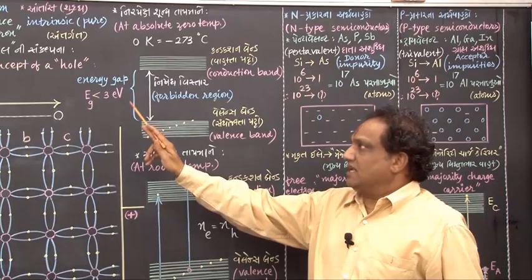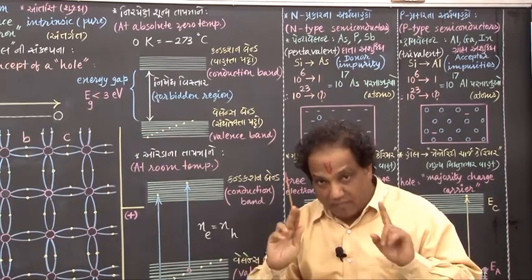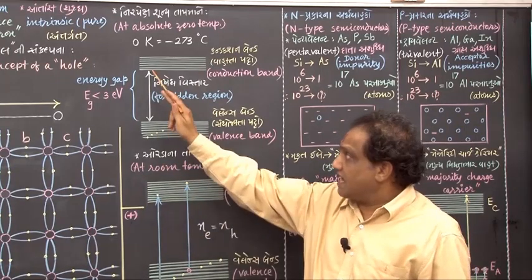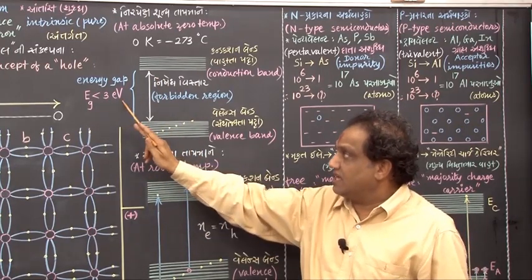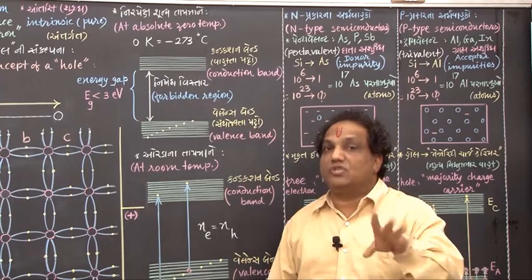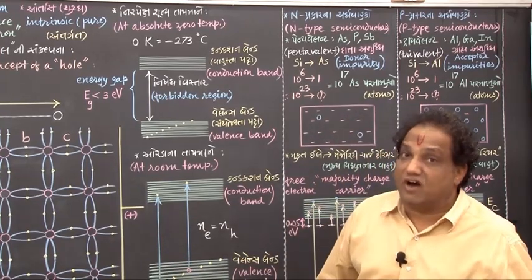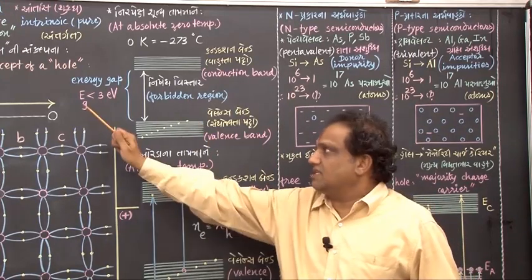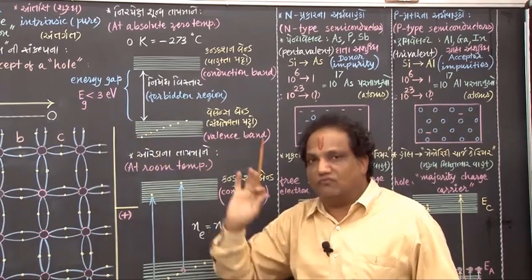For metals there is no energy gap. For semiconductors, this gap is less than 3 electron volt, and for insulators it is normally more than 5 electron volts.